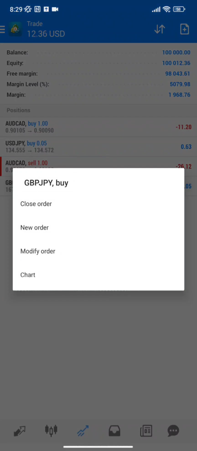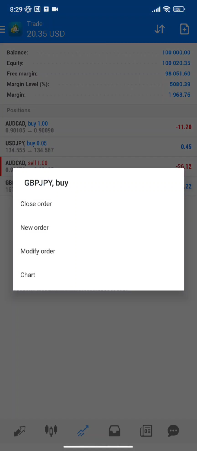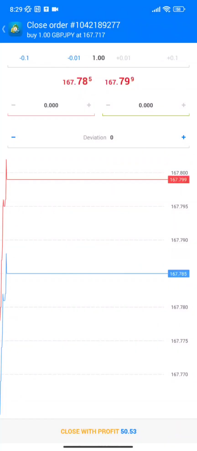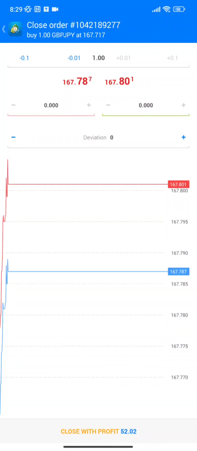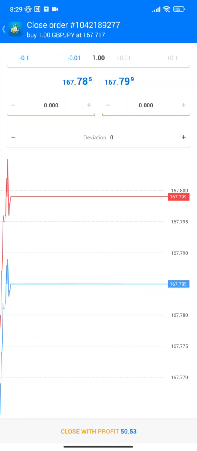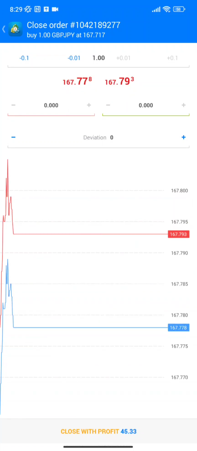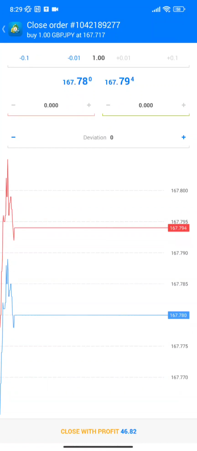Now, when I tell you we're in profit and you've hit a certain milestone, maybe you've gotten like 50% into profits, right? And I tell you close 15%, here's what we're going to do. You're going to click on close order, but instead of closing the full order, you are going to reduce. If you took only one position, by the way, you can take multiple positions. You can take 2 entries. So you can take the 0.05 I talked about 2 times, right? Or you can just take 0.10.